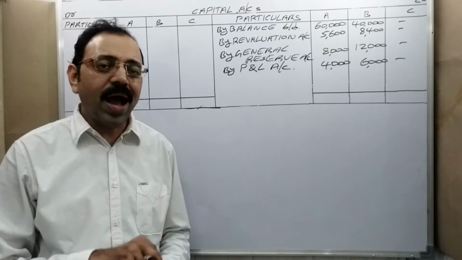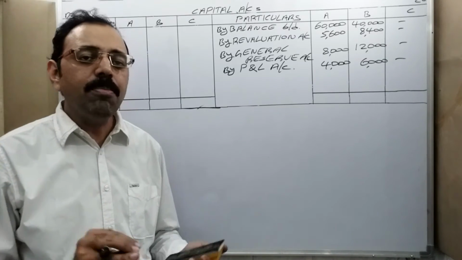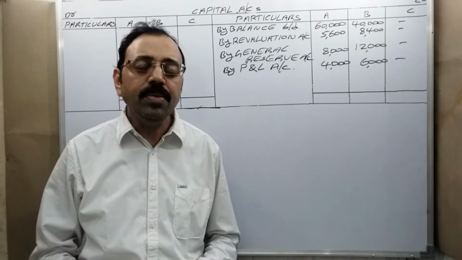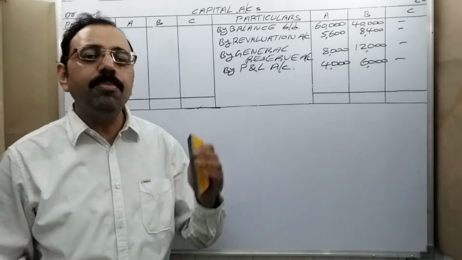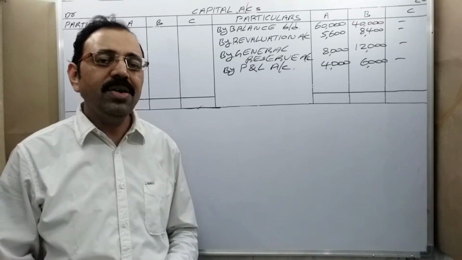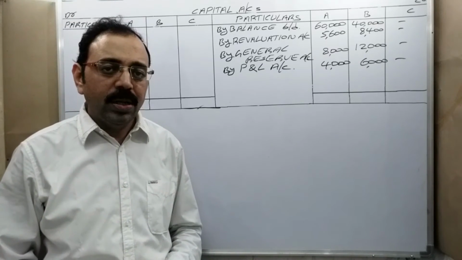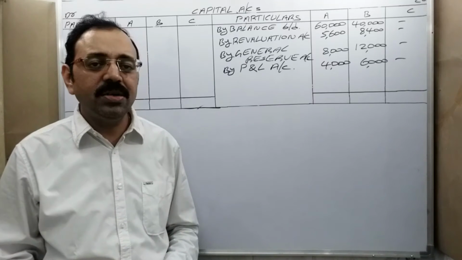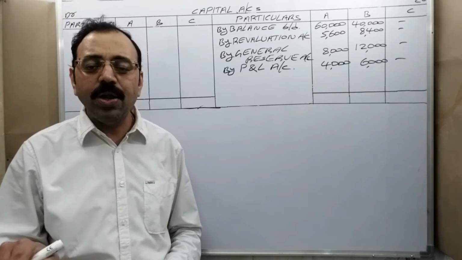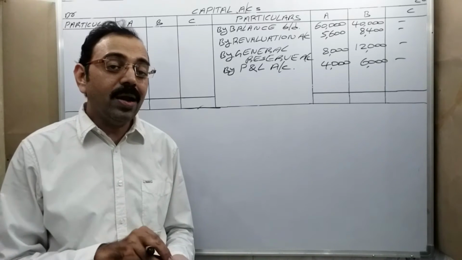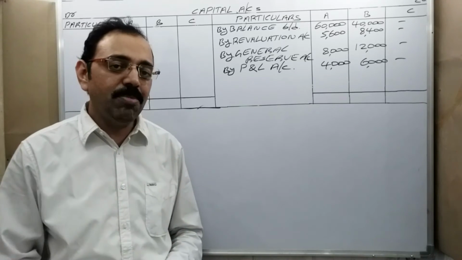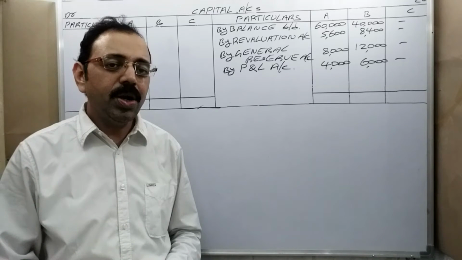To calculate the value of goodwill, there are some methods. Why? Because, for example, if a firm purchased one machine by paying 50,000 rupees, then valuation of the machine is very simple. Machinery value is 50,000. But can you calculate the goodwill value by the same method? Difficult, no?